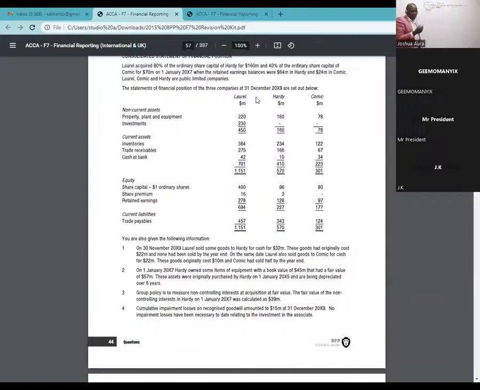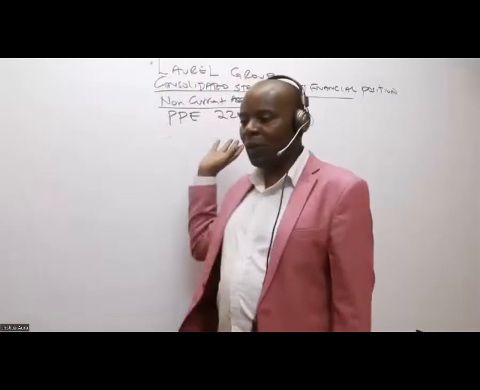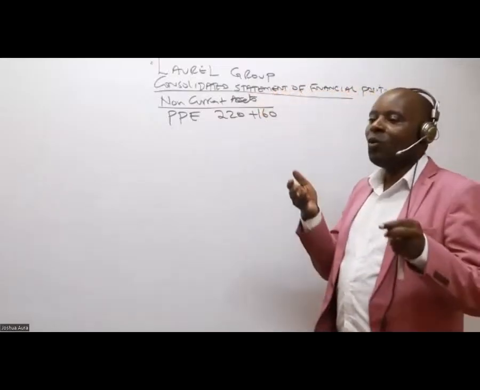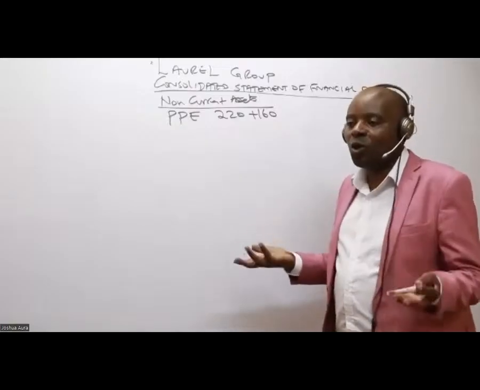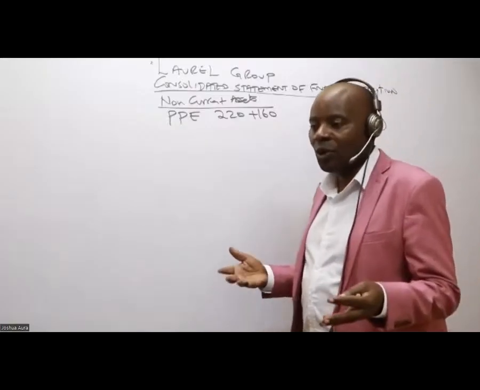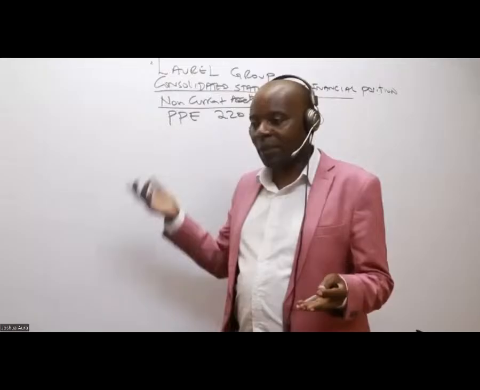I'm adding line by line. So I will take, in this case here for Laurel, it is 220. So I will take 220 plus 160. Could you kindly give me this answer? Because now I'm consolidating, I'm adding. And remember, we can't bring the PPE of the associate. We don't consolidate associates. So can somebody give me this answer?